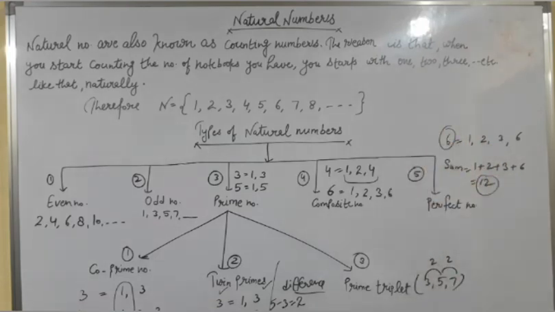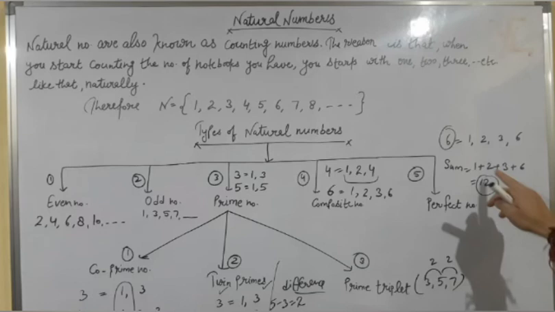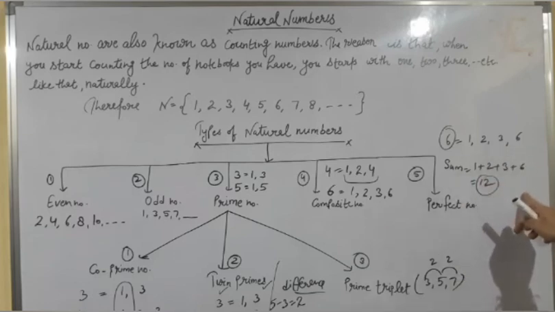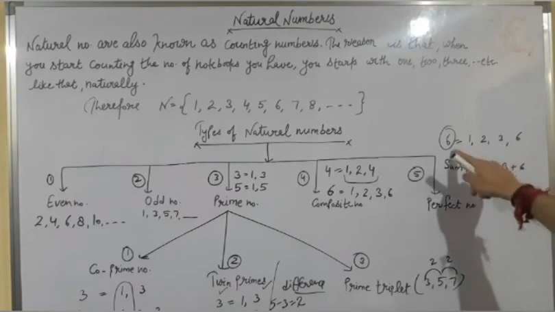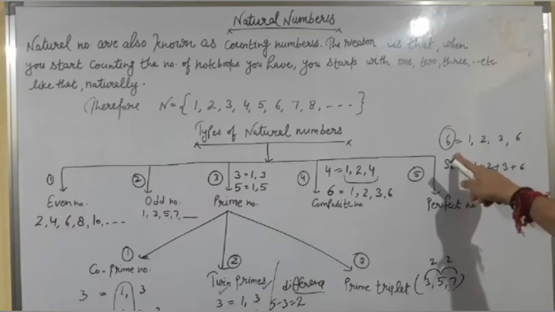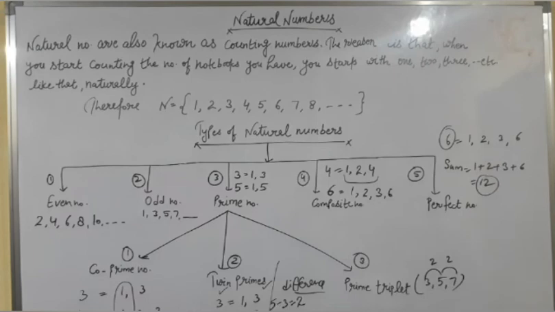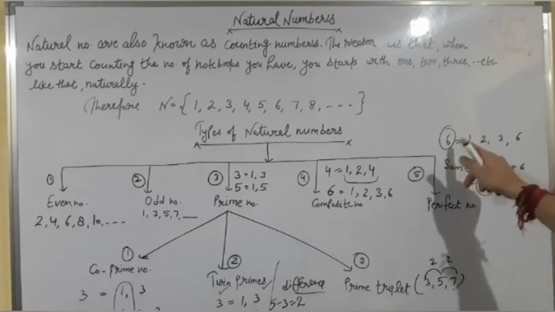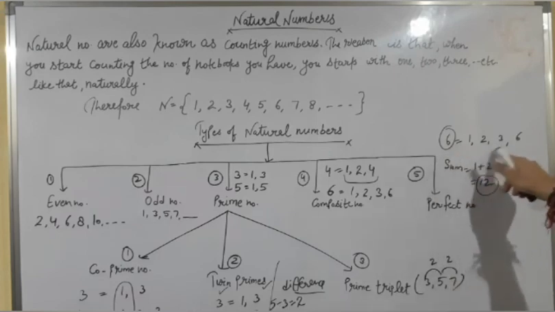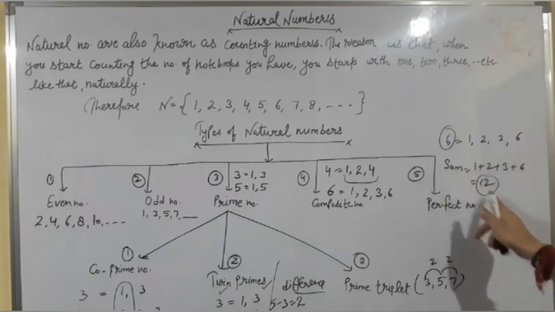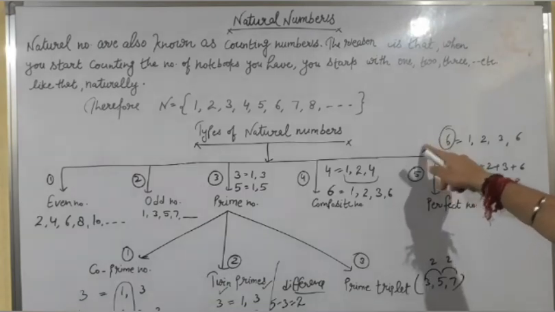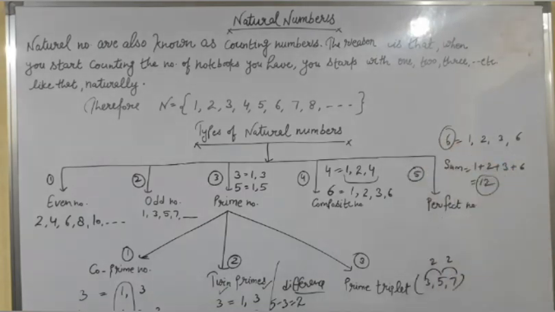So the definition of perfect numbers is, I am repeating, if the sum of the factors of a number is equal to twice, means multiply by 2, twice of the number, then the number is called a perfect number. Therefore 6 is a perfect number because the factors of 6 are 1, 2, 3 and 6, and when we find the sum of the factors it is equal to 12 and this sum is equal to twice of that number. Therefore 6 is a perfect number.